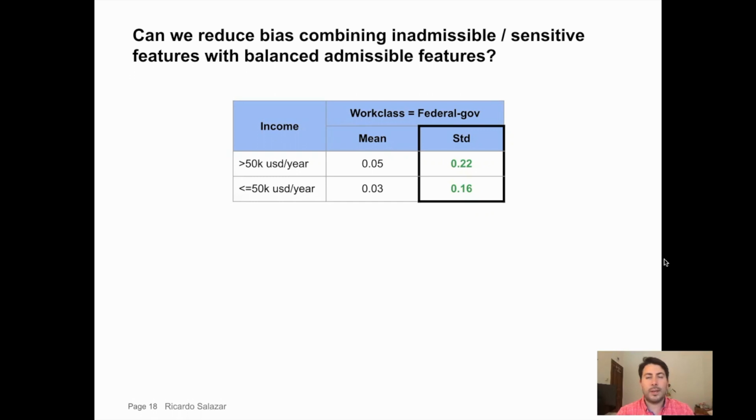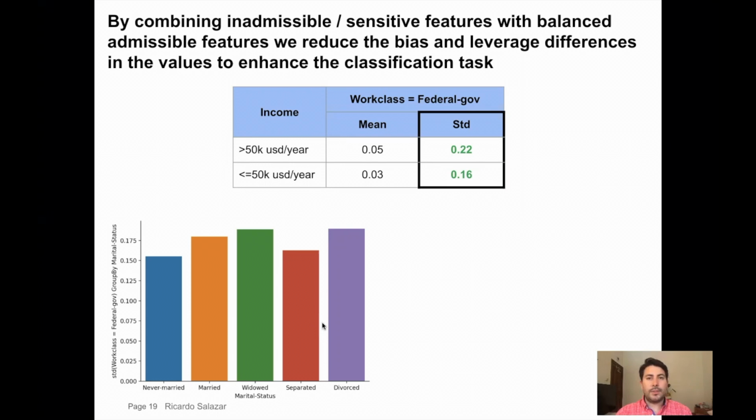So the question is, can we reduce bias combining inadmissible and admissible features with a balanced distribution between sensitive and non-sensitive group? In this figure, we can observe the values of the new constructed features for the different categories of marital status. The new constructed feature combines the standard deviation of the proportion of instances that are labeled as work class equals federal government grouped by marital status. As you can observe, the distribution of the values of the new constructed feature is balanced across the different categories of marital status.